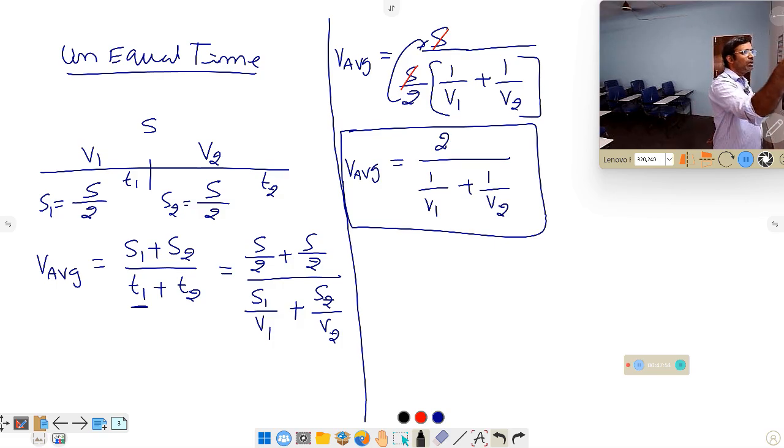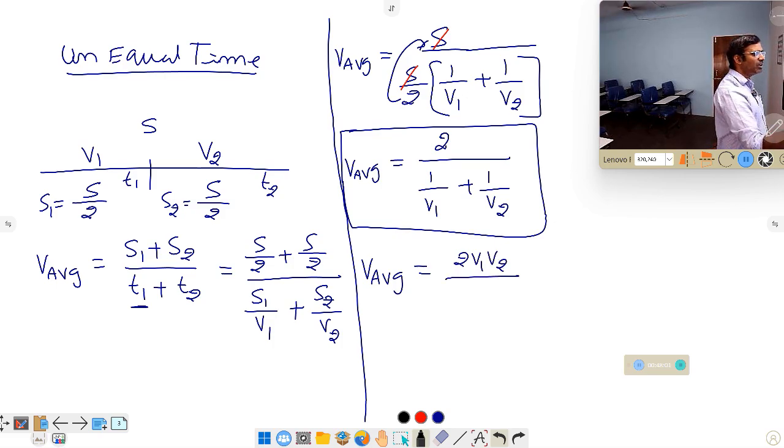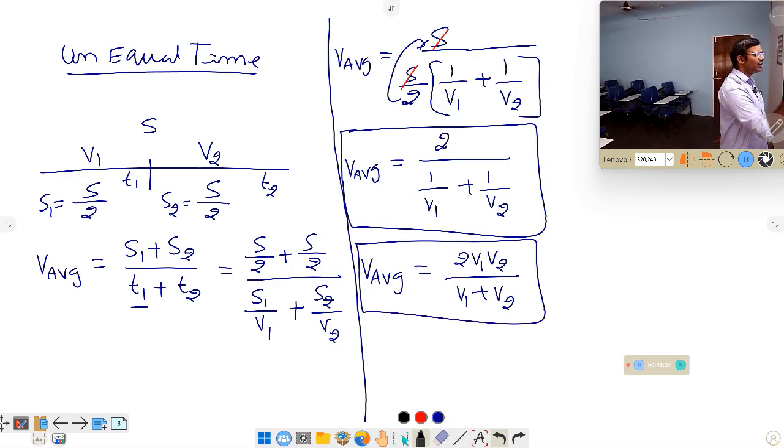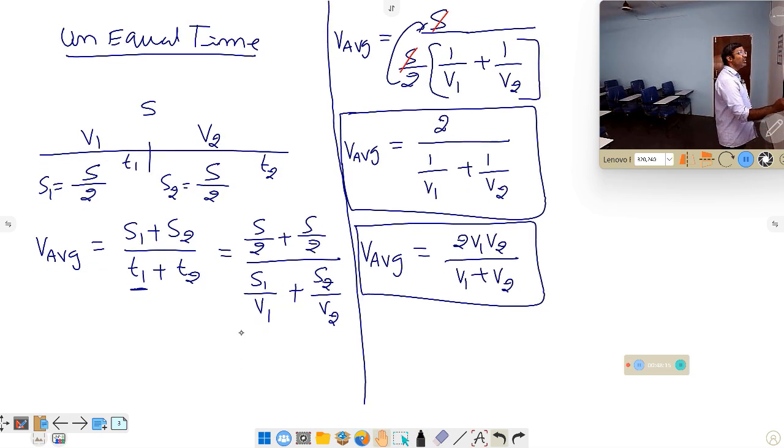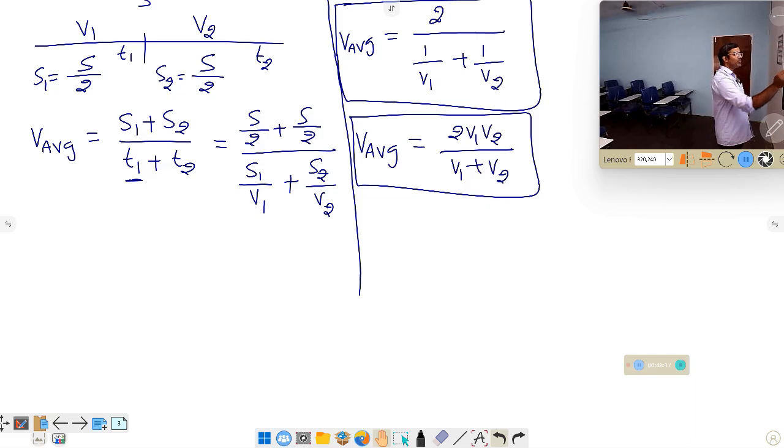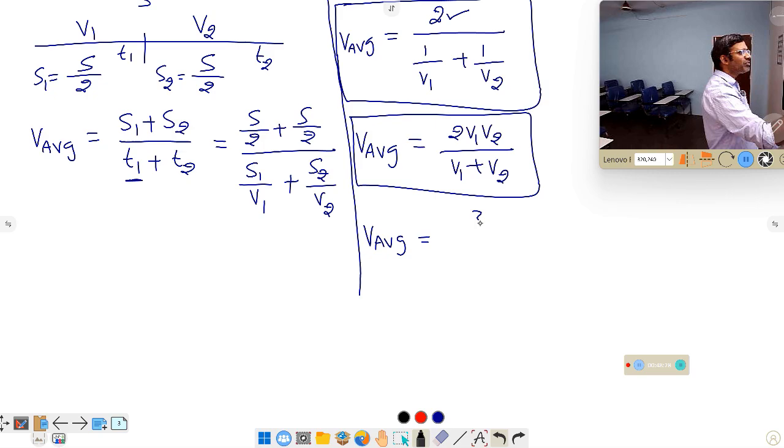Okay, if you convert this formula according to your books, most of the books give this formula. After solving this by taking LCM, you get 2 V1 V2 by V1 plus V2 as the formula. This formula can be used for average speed. Now suppose you come across a case where the total distance is covered by the vehicle in 3 equal parts. How many parts? 3. In that case, how to solve it? Similarly, V average in the case of 3 equal parts. 2 equal parts we got 2, 3 equal parts you get 3.